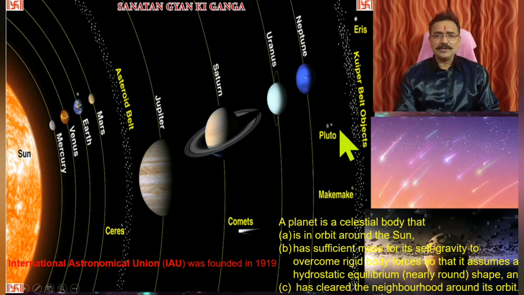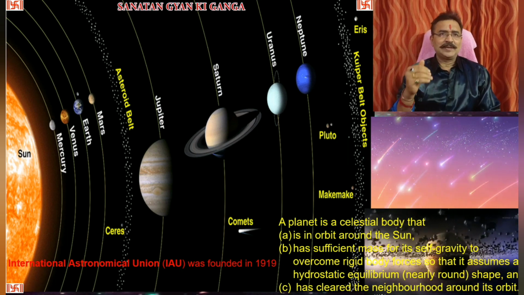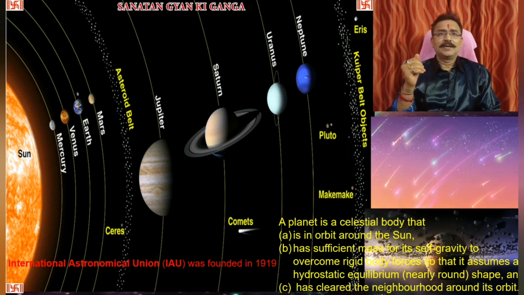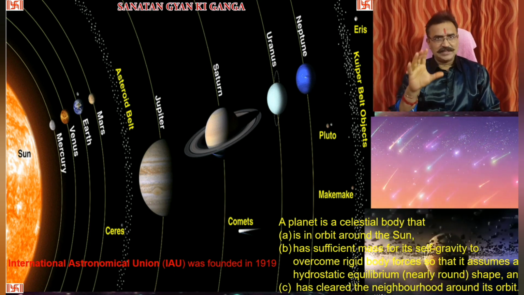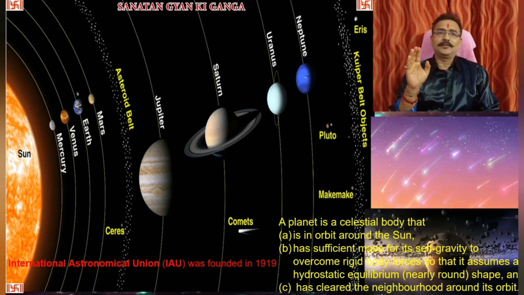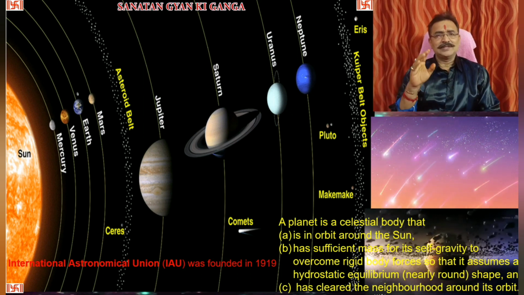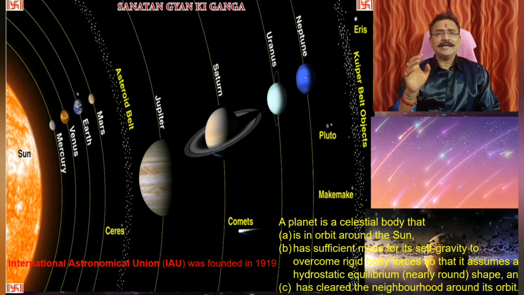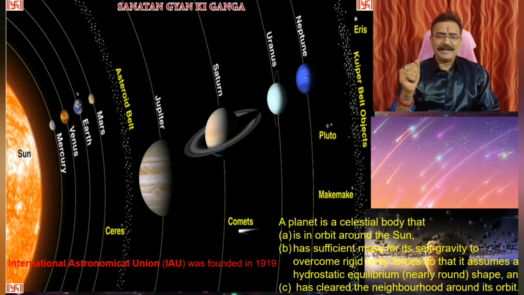As far as Pluto is concerned, before 2006, Pluto was also a planet of the solar system. Now Pluto is not defined as a planet. It is still in the solar system, at the same place where it was before 2006. Only as per the new definition, it does not fall within the definition of a planet.